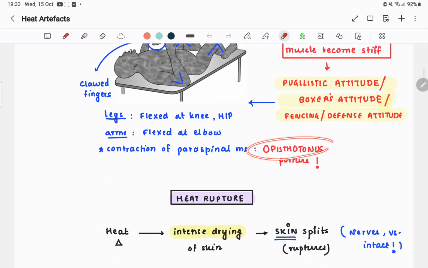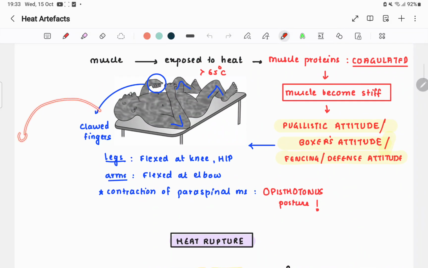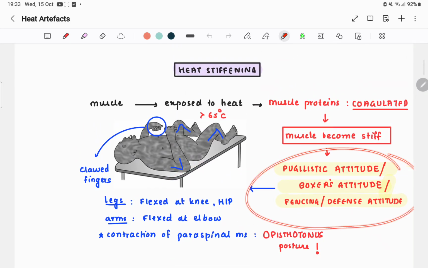And in opisthotonus position, the person is lifted up like this. The person's head is there, the leg is there like this, and the person is lifted up. Okay, like you see in ghost movies, right? That type of thing. Opisthotonus position. Legs flexed at knee and hip, arms flexed at elbow, clawed fingers, and muscles have become stiff. This is called pugilistic attitude or boxer's attitude or fencer's attitude or defense attitude. Okay, this is about heat stiffening.